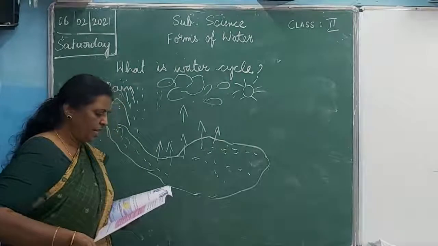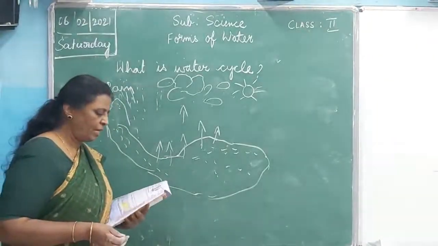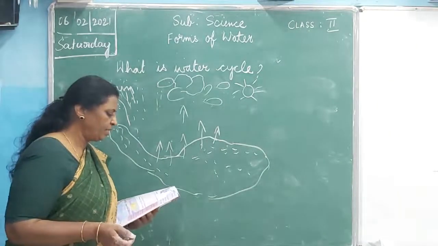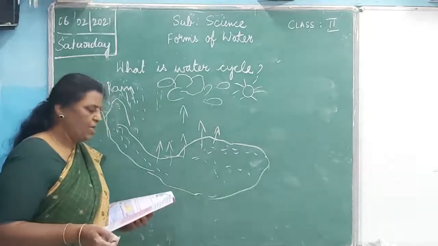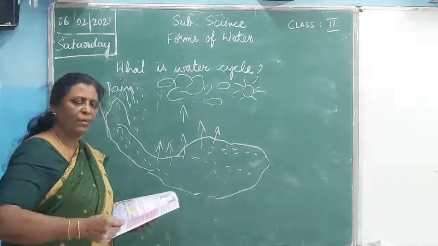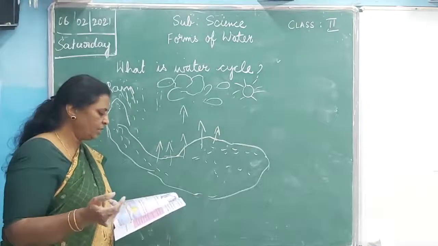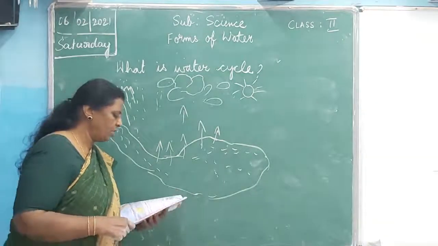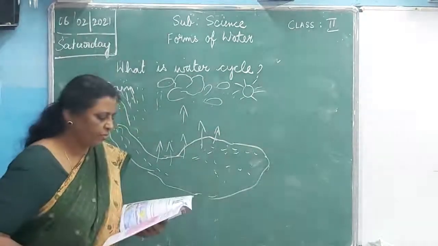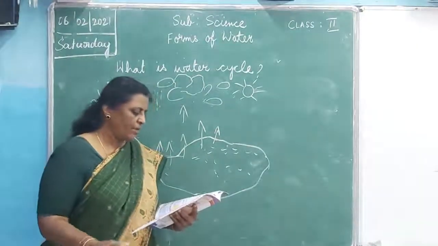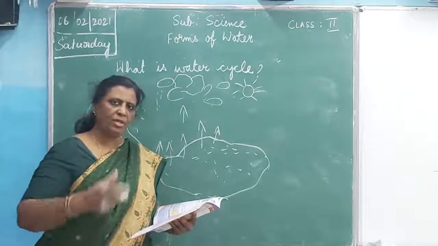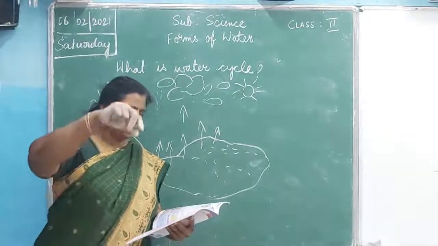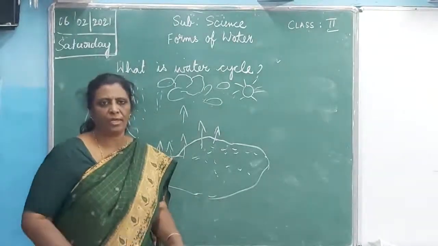Some of the rainwater flows on land. It flows into streams, rivers, and finally into the sea. Again, you see the rain, when it comes, it flows into the rivers and sea. Some rainwater collects in the ponds, lakes, and tanks. Again, the water from the different sources evaporates. After coming down, again it evaporates, and the process continues. This is called the water cycle.